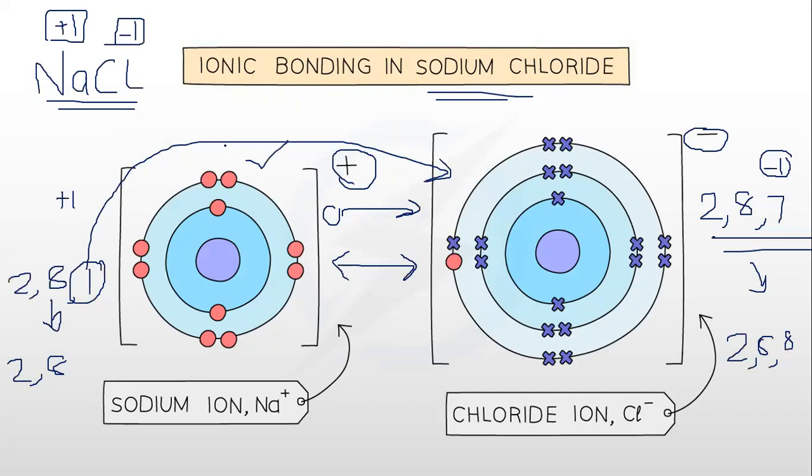For example, MgCl2, any ionic compound. What is an ionic compound? When a metal reacts with a non-metal. Metal has a positive charge, non-metal has a negative charge, and there is always an electrostatic force of attraction between those opposite charges.